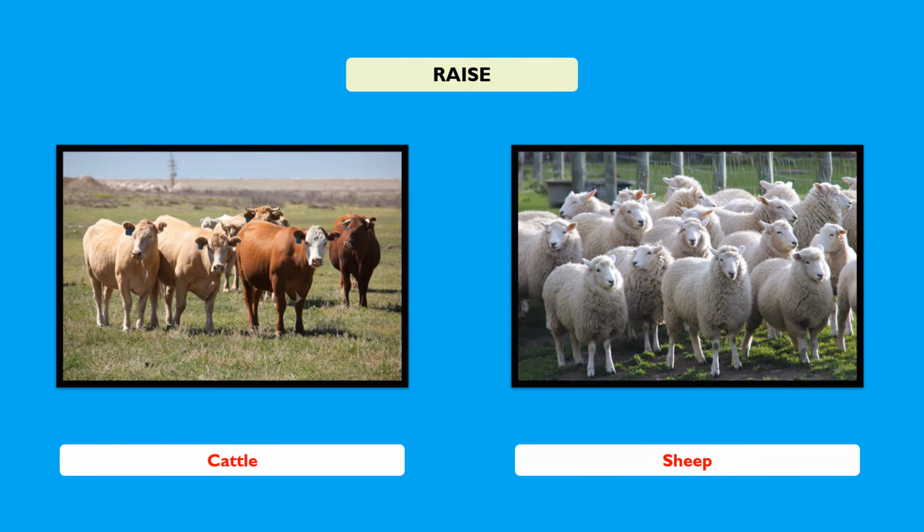Raised. When you raise an animal, you usually have those animals in a specific place. You give them food every day until they are big enough so that you can use them for food or for clothes. So you can raise cattle, bulls and cows. And also you can raise sheep.